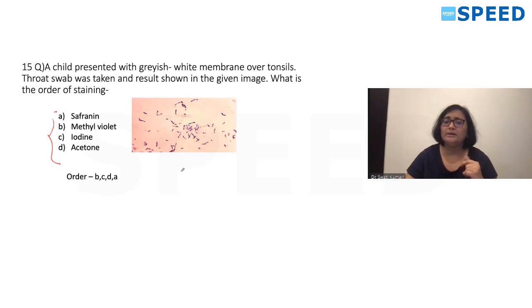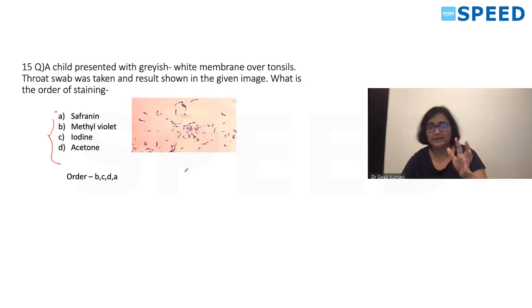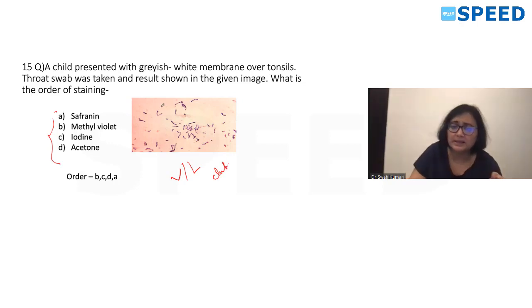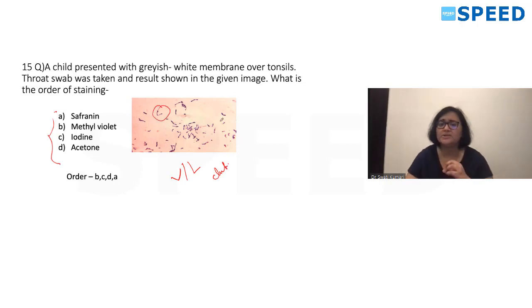We'll know this is a Gram staining picture of a disease caused by Corynebacterium diphtheriae, where you see gray-white membrane over tonsil, which is also called pseudomembrane. Okay, pseudomembranous tonsillitis, Corynebacterium diphtheriae. When we take the membrane and do Gram staining on that, we get V or L-shaped bacteria, okay, or club-shaped. So you can see there is V-shaped, L-shaped in the image, and clubbing will be there, okay. And this is the Gram stain picture.